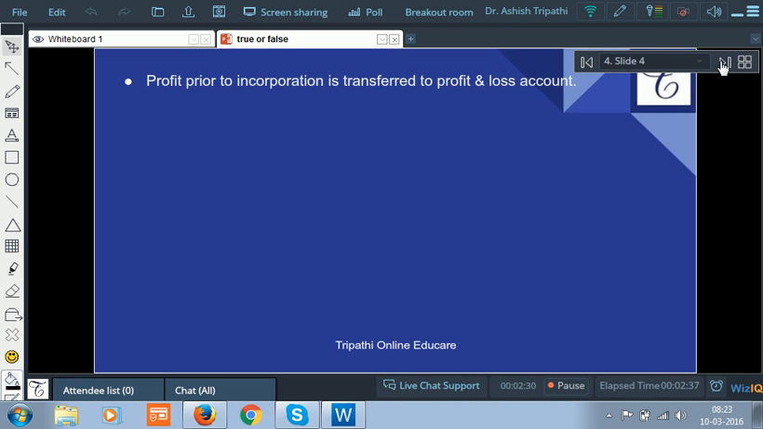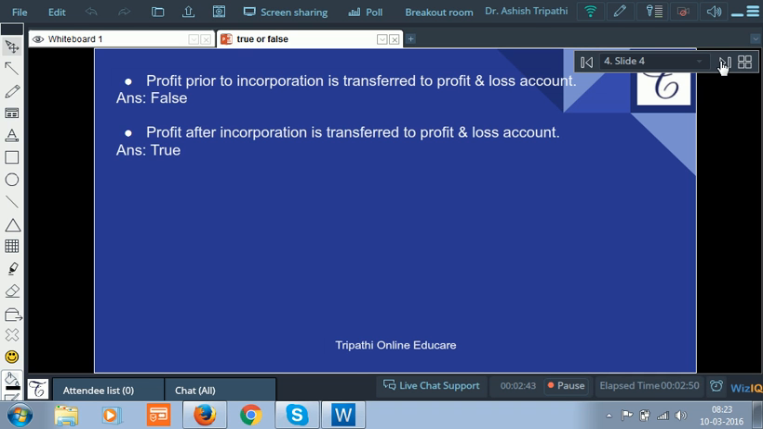Profit prior to incorporation is transferred to profit and loss account. False. It should be transferred to capital reserve. Profit after incorporation is transferred to profit and loss account. True.